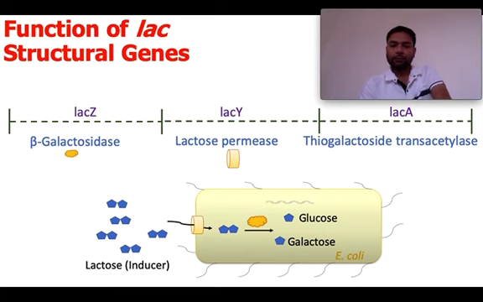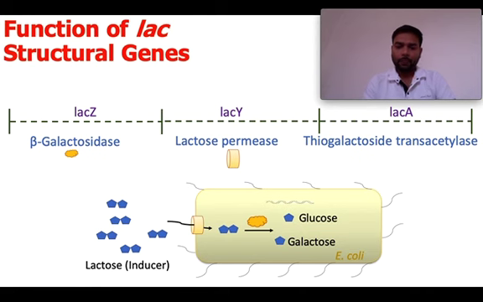So basically you can note here that for the function of the lac operon system, we require the lac Z and lac Y genes to get transcribed and then translated into the enzyme beta galactosidase and the protein lactose permease, which have their functions in E. coli or in a bacteria. Okay, and the third one, thiogalactoside transacetylase, doesn't have a direct role in the lac operon system, but it is present in the structural genes region, that's why we are taking it into account.